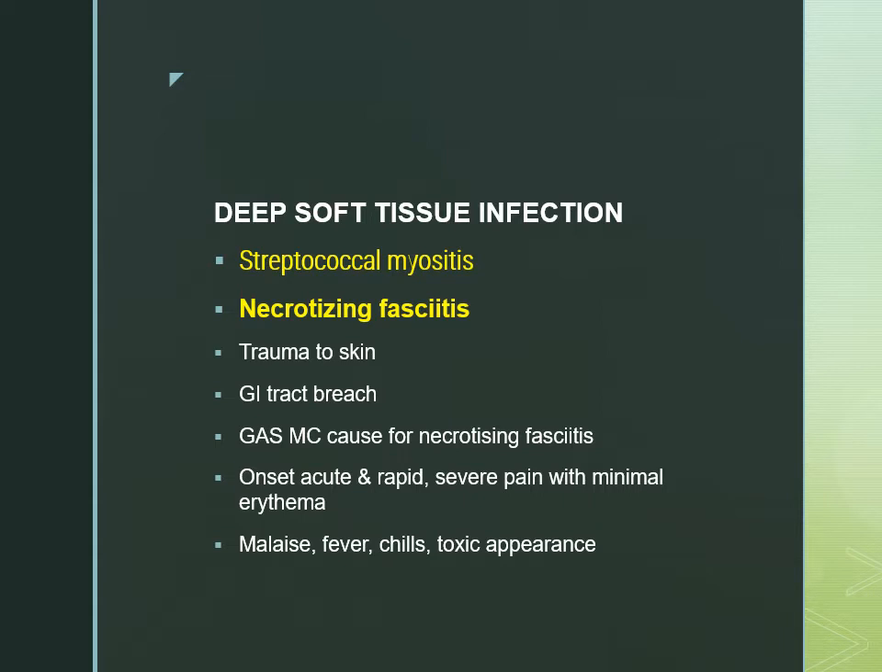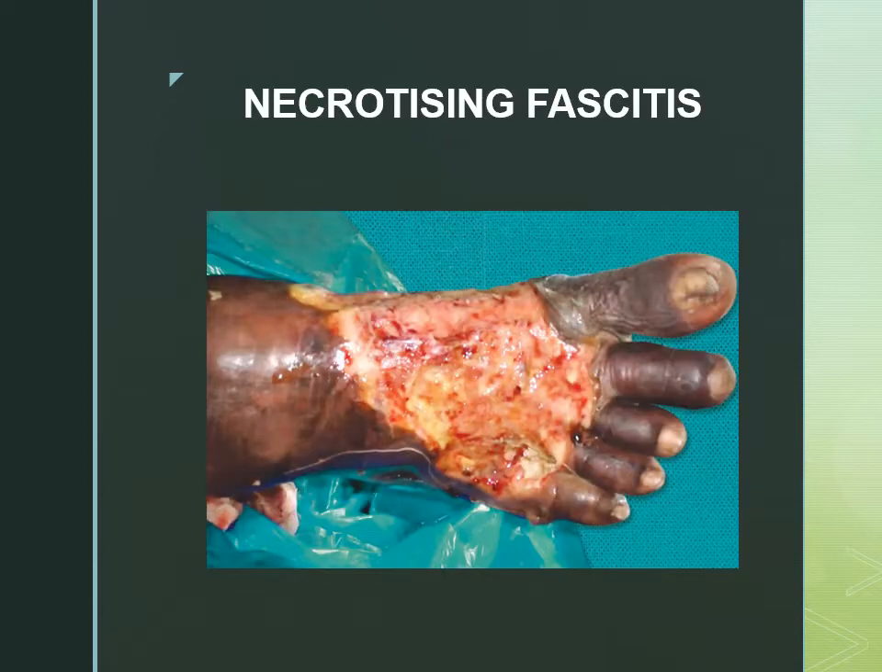How can this occur? The pyogenes entry can occur by two paths, either trauma to the skin, or a GI tract breach, as in the case of surgeries. The patient will present with acute onset, and there will be systemic features like fever and chills. The patient will have a toxic look. Although when we see the lesion directly, we will not notice much, there will be very little erythema. But the severe pain will indicate that there is involvement of a deeper layer. So we have to be alert. So this is necrotizing fasciitis.